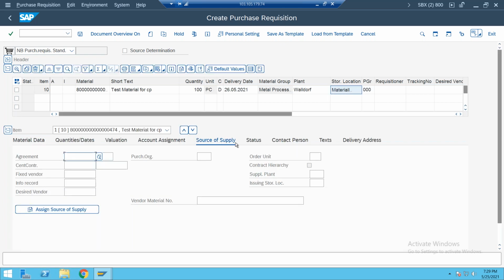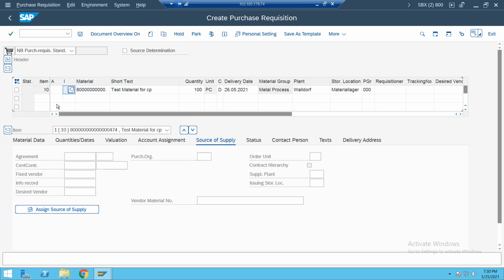Consignment is a special procurement. Suppose a user creates a normal purchase requisition; you can convert it at the time of PO by changing the item category to K. If the user doesn't know, whenever he creates the PR, you can create it the standard way, but at the time of PO you can select consignment. And most importantly, the item category. If at the time of PR itself the user knows it has to be procured through the consignment process, then simply select the item category K here.